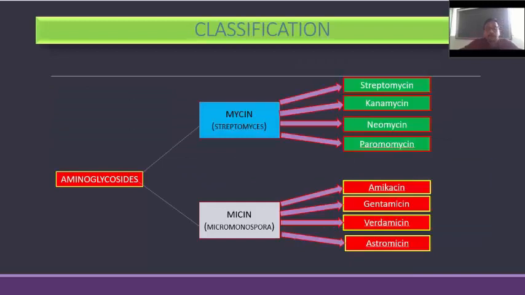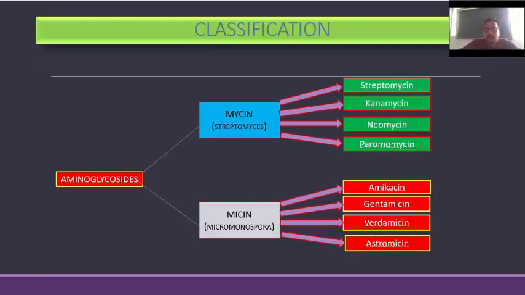Next, classification. Aminoglycosides are classified according to the suffix, that is mycin and micin. These two suffixes differ by spelling, that is MYCIN and MICIN.